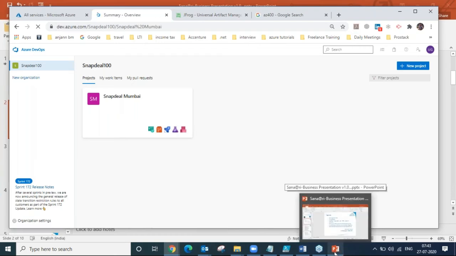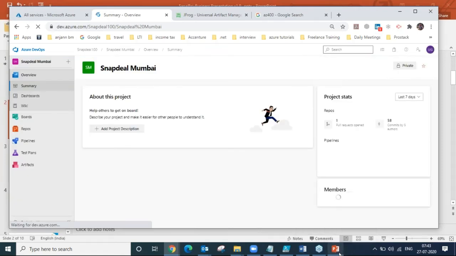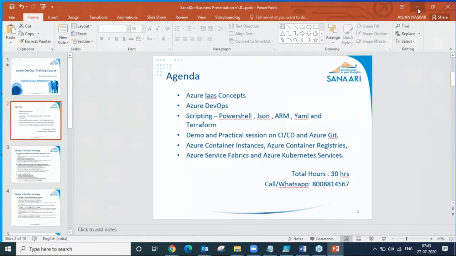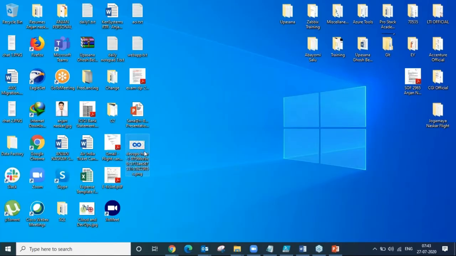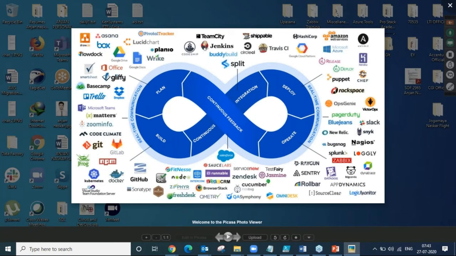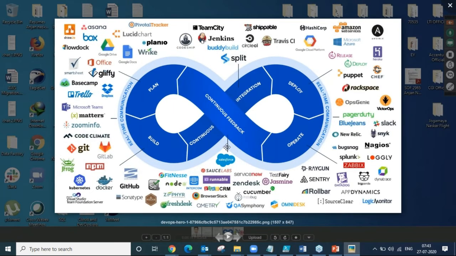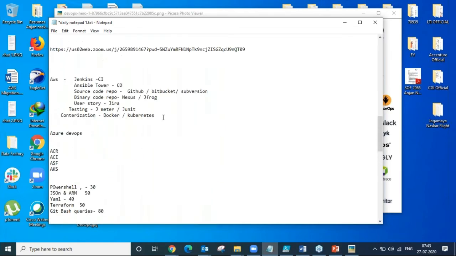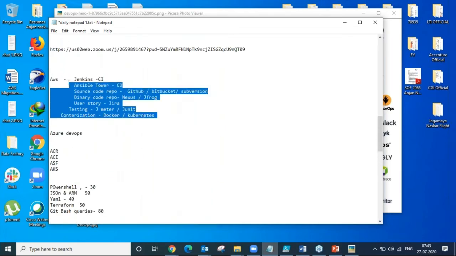So let us go back to the question, why Azure DevOps? So you can understand, earlier we had AWS DevOps or the open source DevOps, you can say. So we have to have different things for that.